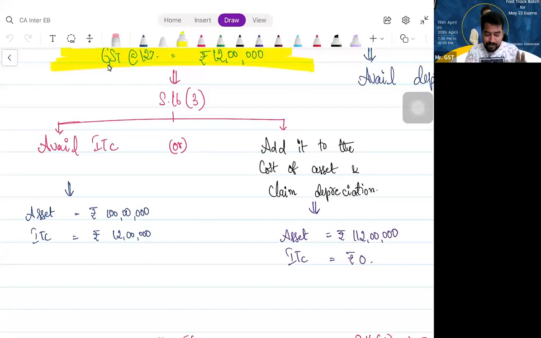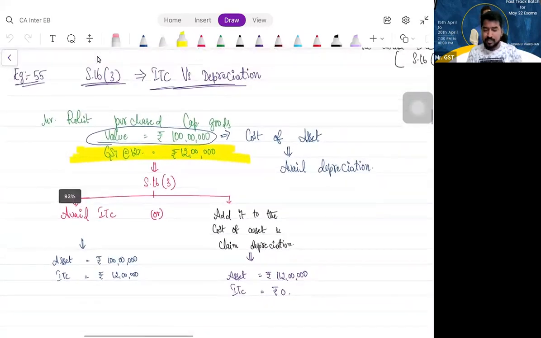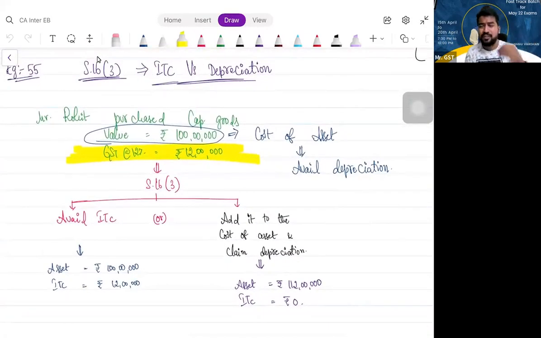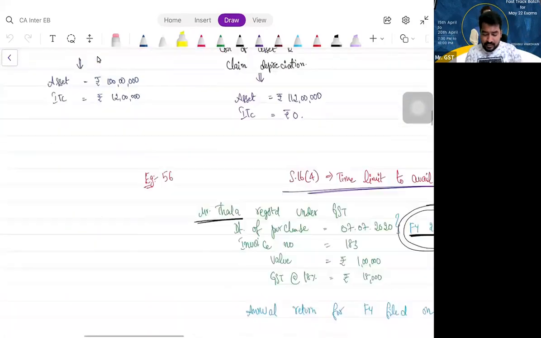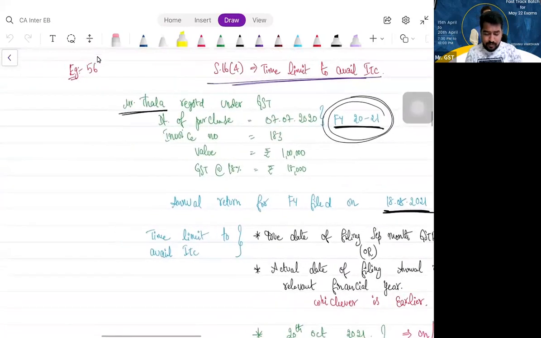Fine. So please understand, GST paid on capital goods, either you take it as ITC, or you add it to the cost of the asset and claim depreciation, but not both the benefits at a time. That is what section 16 subsection 3 says. Shall we proceed? Nothing to copy, don't worry, not that greatly important. Shall we proceed?